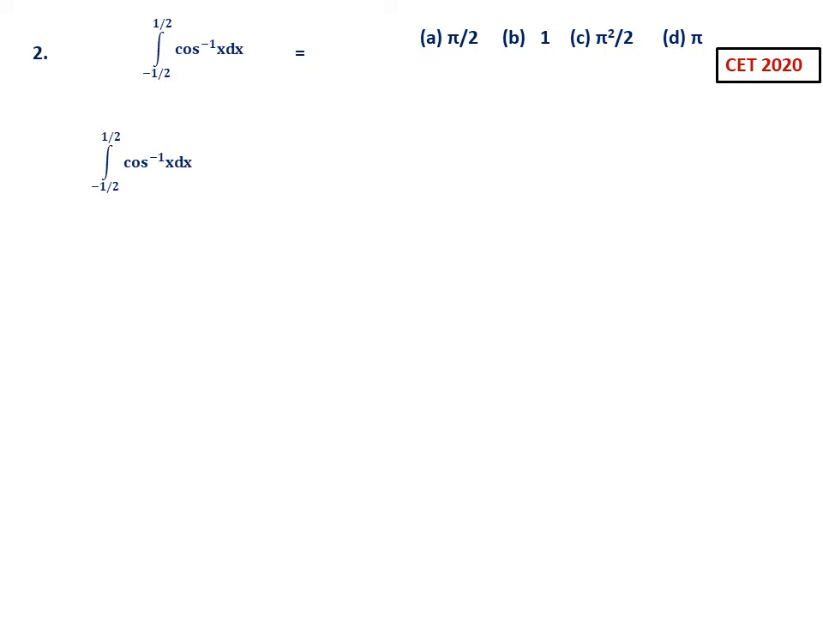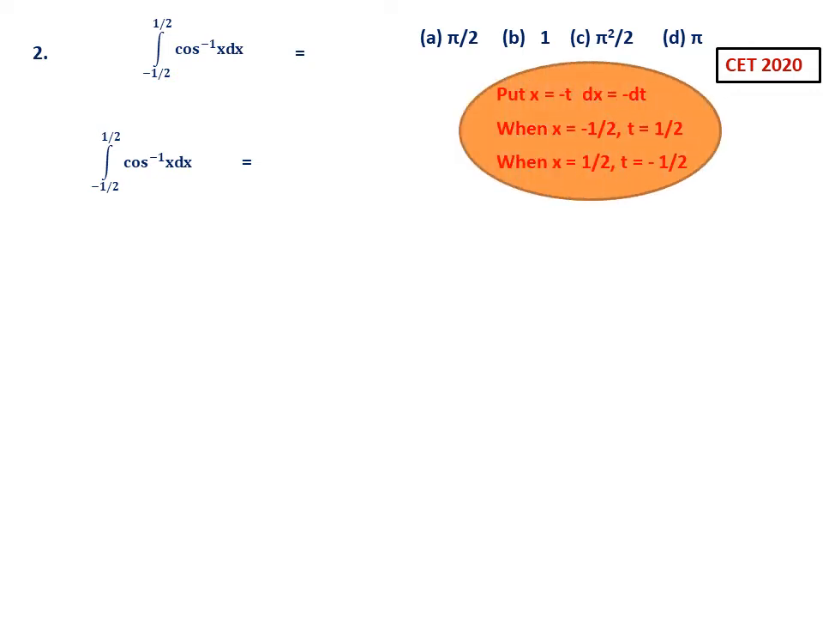See, minus 1 by 2 to 1 by 2 cos inverse x dx, you can write it as, put x equal to minus t, dx becomes minus dt. Therefore I can write it, and also the limits change. When x is minus 1 by 2, t becomes 1 by 2. When x is 1 by 2, t becomes minus 1 by 2. So that is the change. So here this substitution I am doing first, so that lower limit now becomes 1 by 2, upper limit becomes minus 1 by 2, they just interchange. Cos inverse of x is minus t, dx is minus dt.